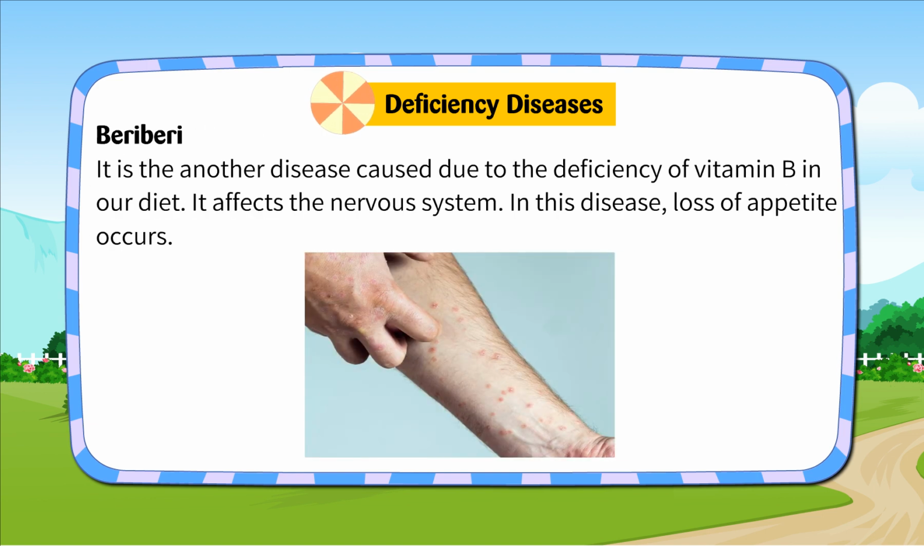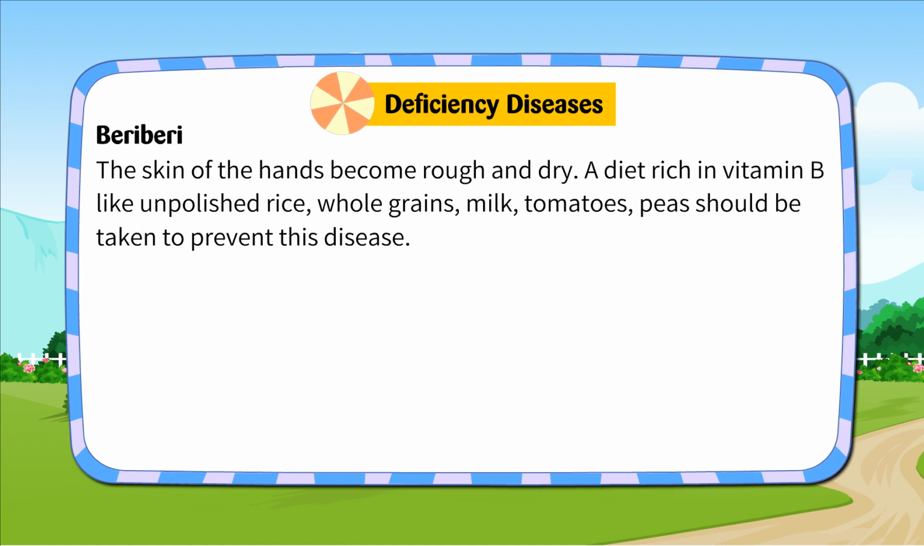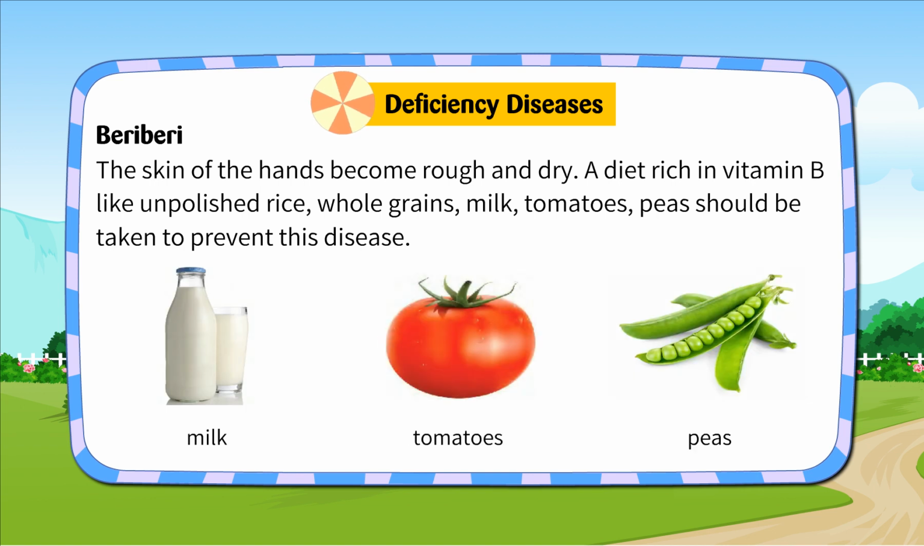Beriberi. It is another disease caused due to the deficiency of vitamin B in our diet. It affects the nervous system. In this disease, loss of appetite occurs. The skin of the hands becomes rough and dry. A diet rich in vitamin B like unpolished rice, whole grains, milk, tomatoes, peas should be taken to prevent this disease.